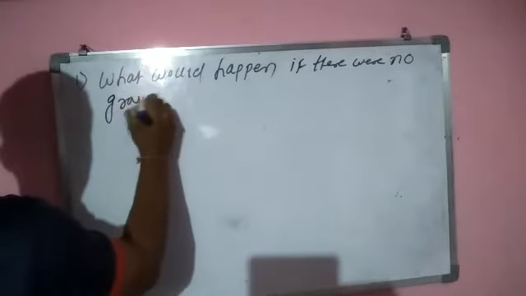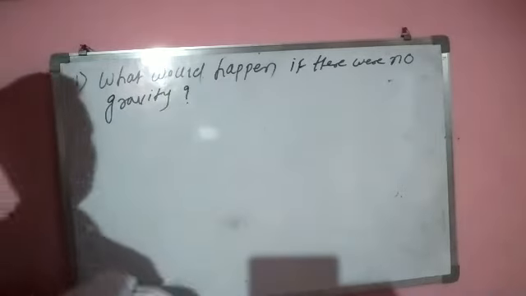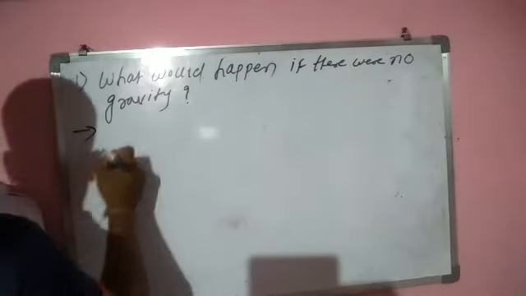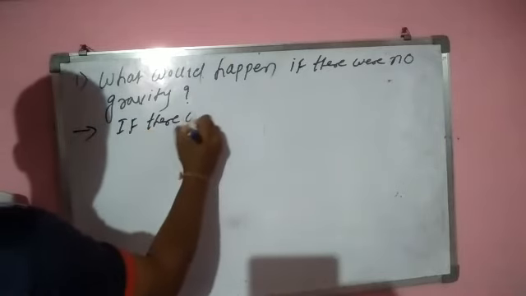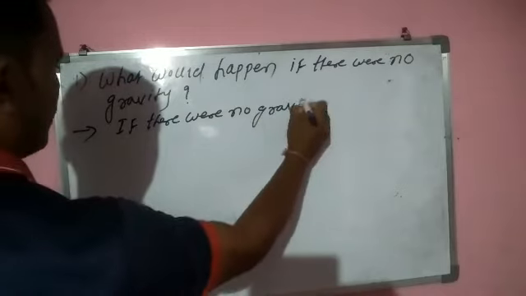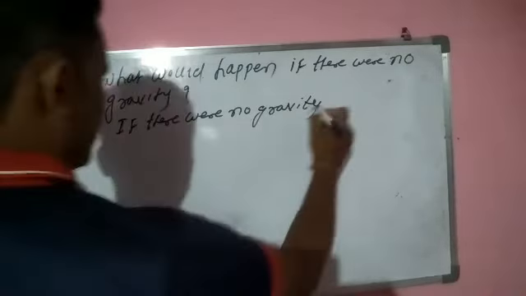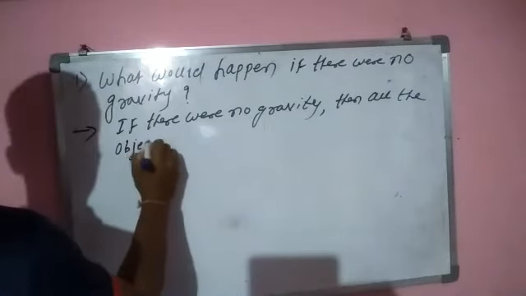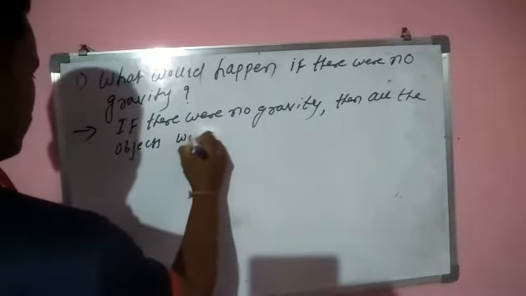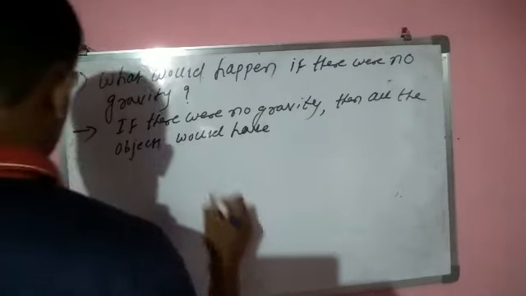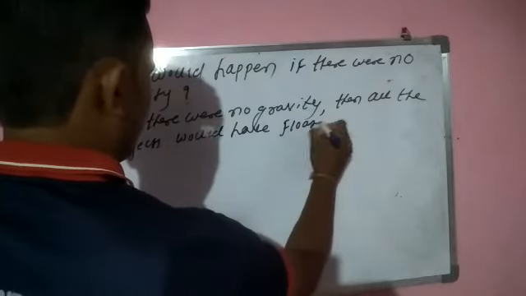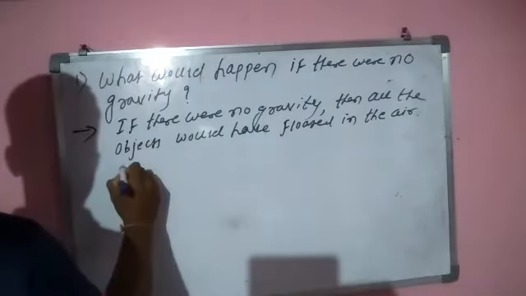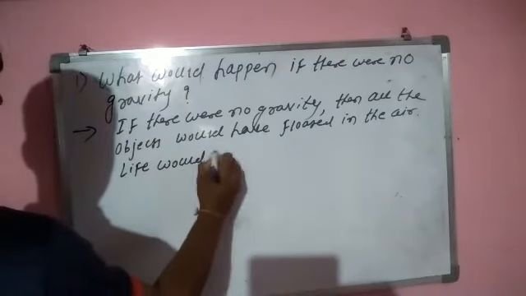If there were no gravity, अगर अर्थ के ऊपर अगर ग्रेविटी नहीं रहती है तो क्या होता है? देखो, if there were no gravity, then all the objects would have floated in the air. In the air, life would be unstable.